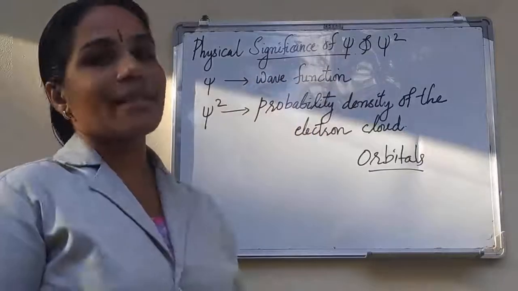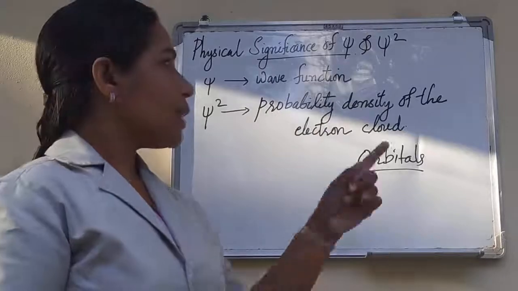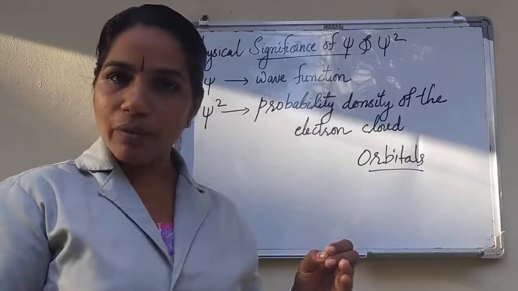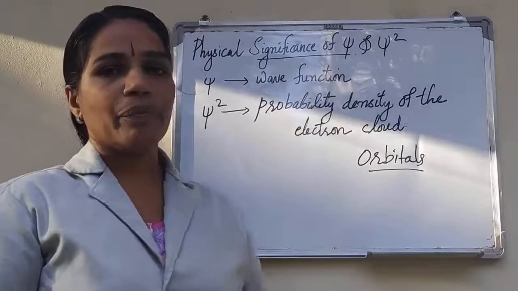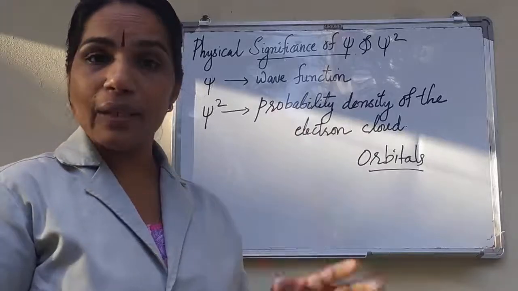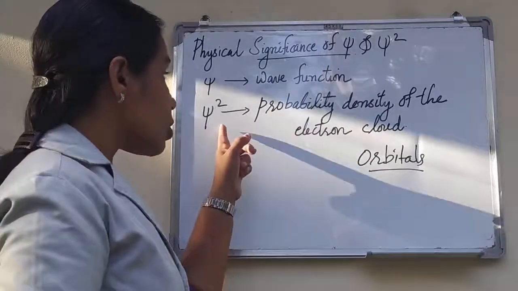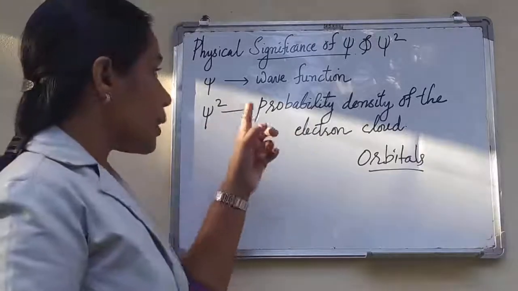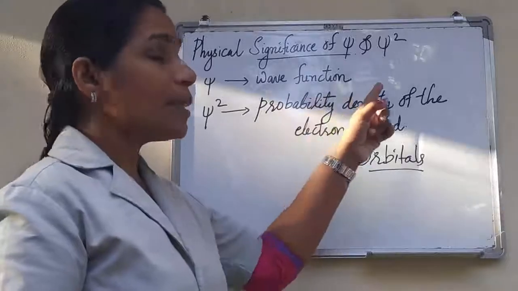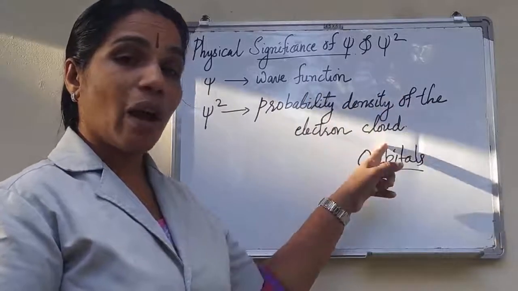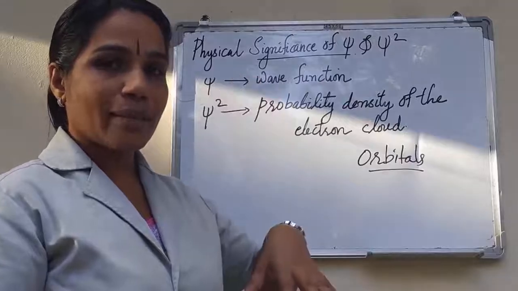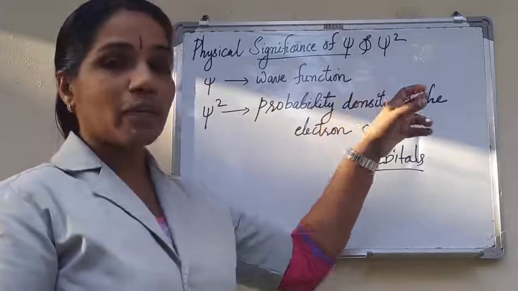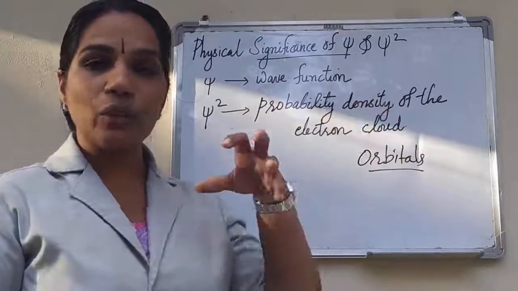Physical significance of psi and psi square. What is psi in the Schrödinger wave equation? Psi is the amplitude of the electron wave, or the wave function. Psi has no physical significance, but psi square has physical significance. Psi square is considered as the probability density of the electron cloud around the nucleus.